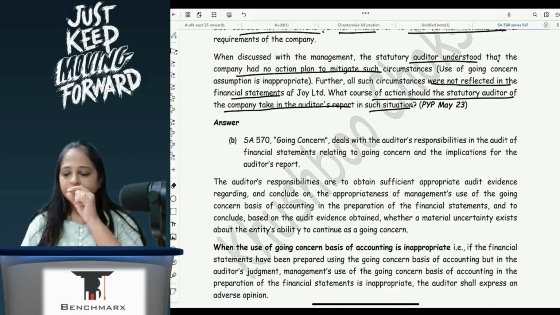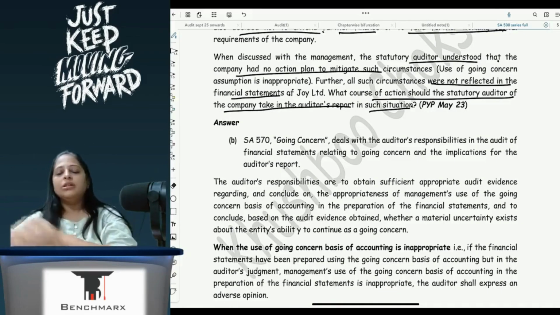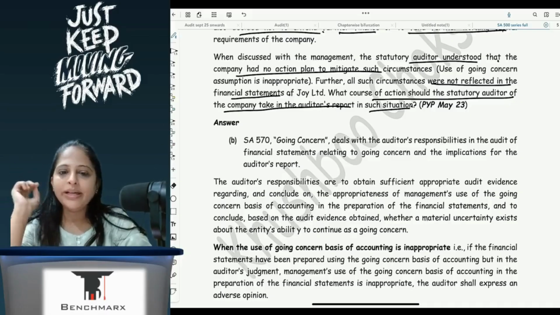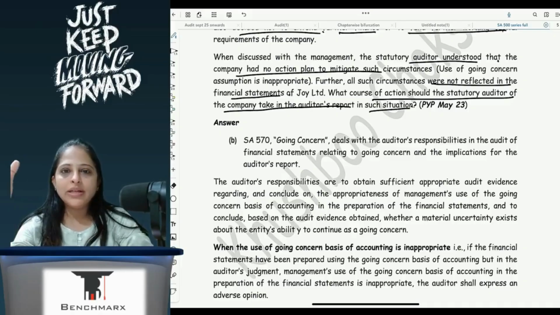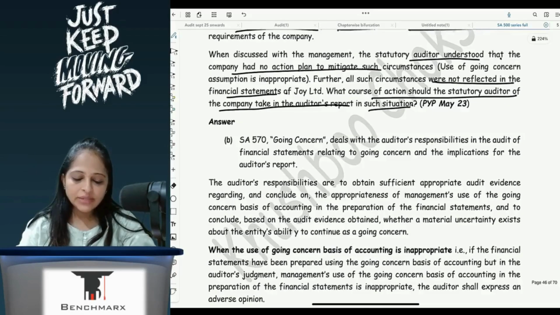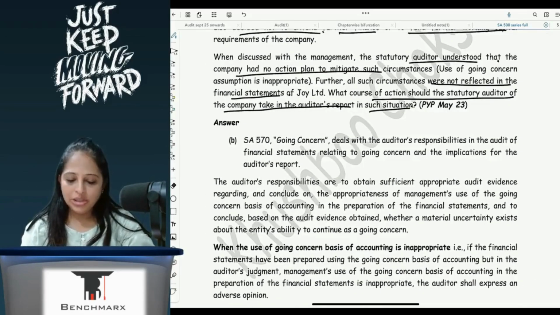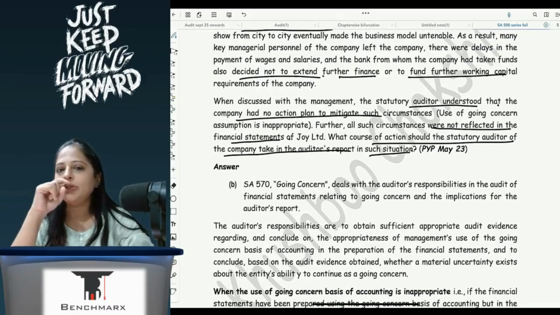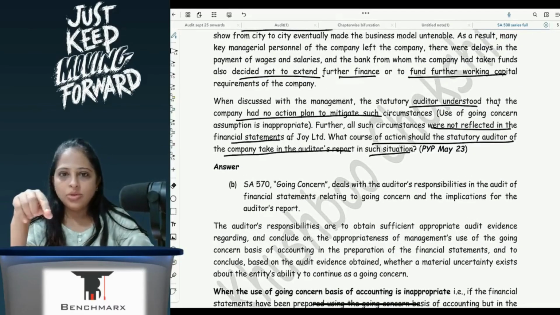Here, going concern is an issue because the company is not doing well, and because the company is not doing well, the probability of it carrying on business for the foreseeable future seems to be difficult. So here first, management has realized that there's a problem, so going concern is an issue, and they've not mentioned anything about how the management has reported it in their notes to accounts.